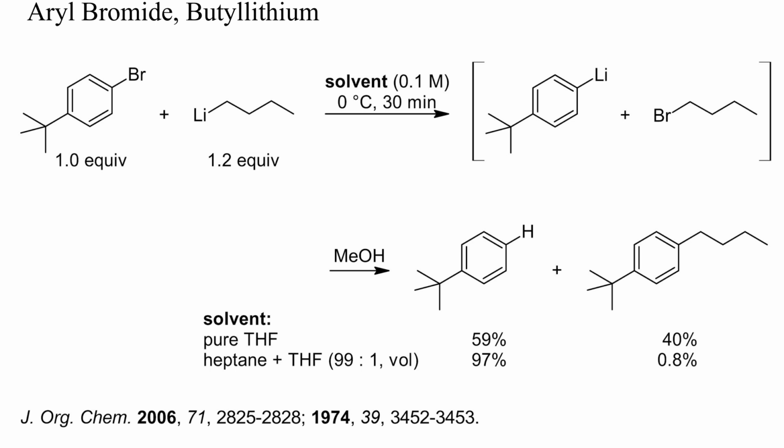The stoichiometric metallation of aryl halides by transmetallation often requires low temperatures because aryl lithium or aryl magnesium halides react with alkyl halides. When butyl lithium is added to an aryl bromide, the aryl lithium and butyl bromide are formed. If the temperature is too high, or if a reactivity-enhancing solvent was chosen, the aryl lithium will be alkylated by butyl bromide. This can be avoided by lowering the temperature or by conducting the reaction in heptane with a small